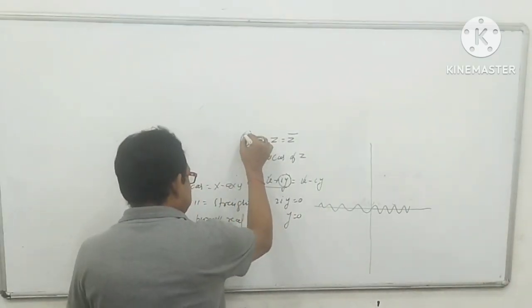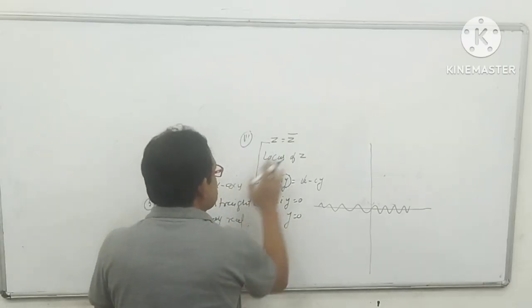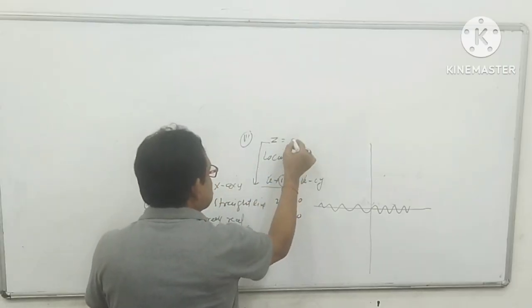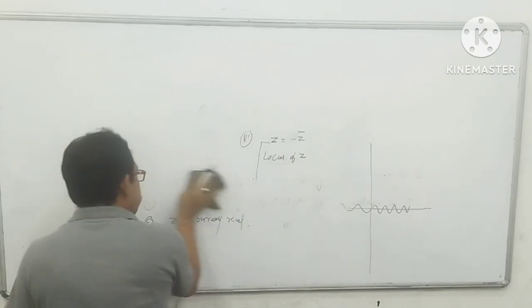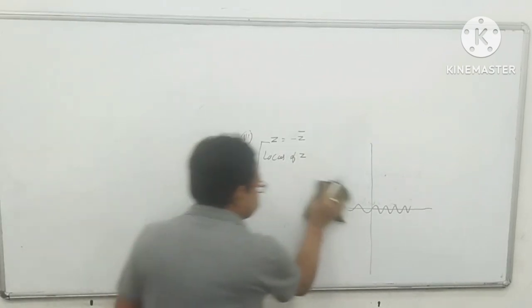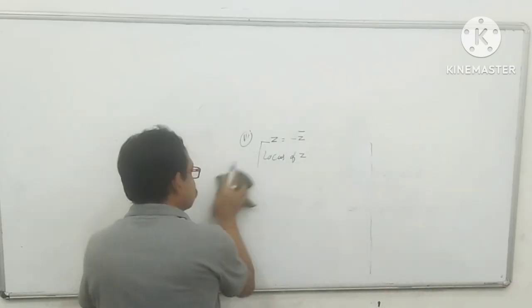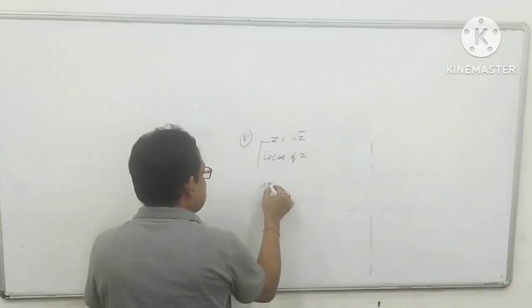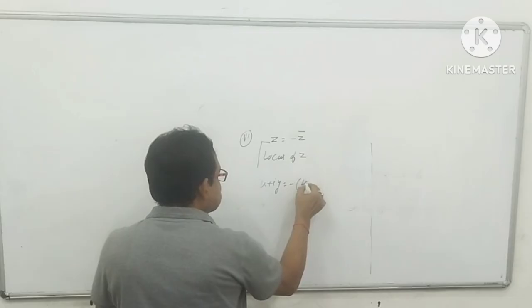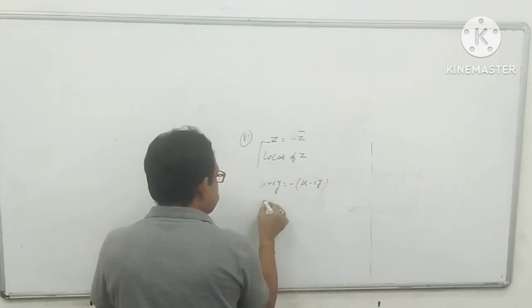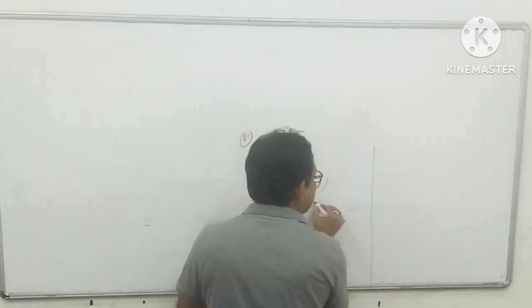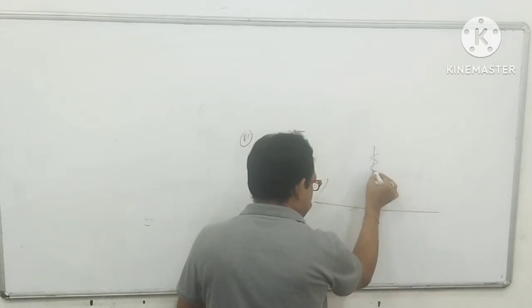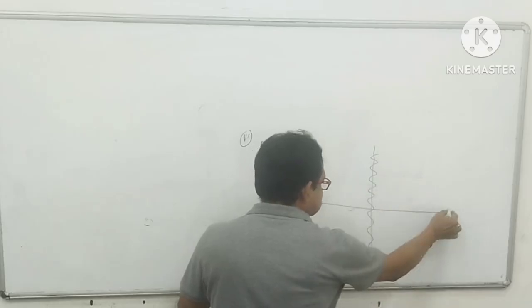Now here again I am coming to the third point, that is Z equal to minus Z bar. Again put x plus iy equal to minus x minus iy. 2x equal to 0, x is 0. Where is x 0, my dear student? x always assumes 0 value on the y-axis.